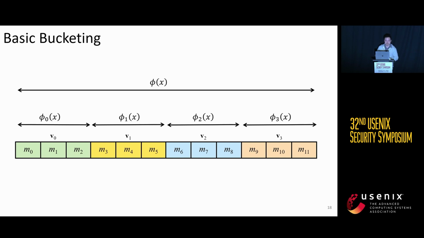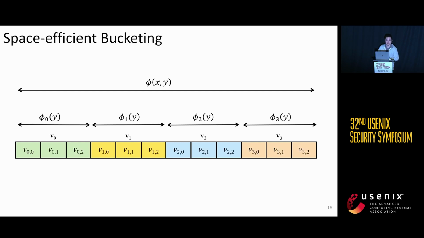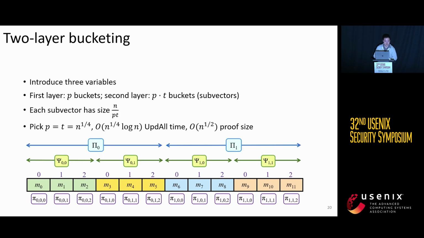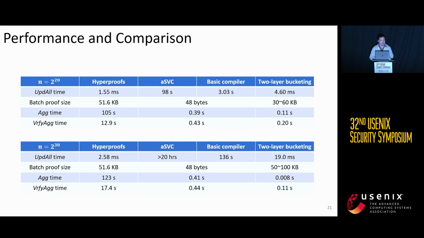Well, in this method, there's a problem that the public parameter to update is of superlinear size. So we have a small improvement to make it linear, which is to introduce 2 variables to indicate which bucket it is, and make sure that the update parameters are of linear size. And in our final version, we use 2-layer bucketing, which introduces 3 variables. And finally, our protocol has n^(1/4) log n update time and square root of n proof size.